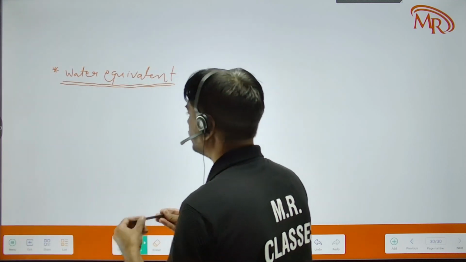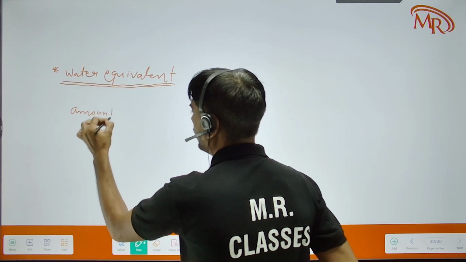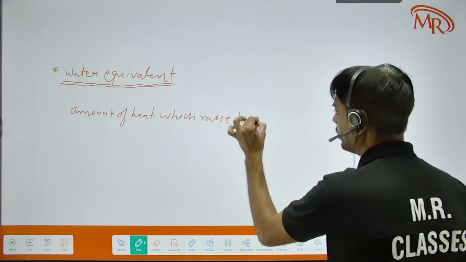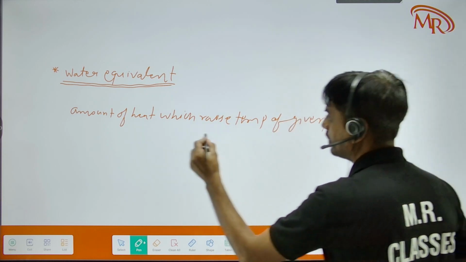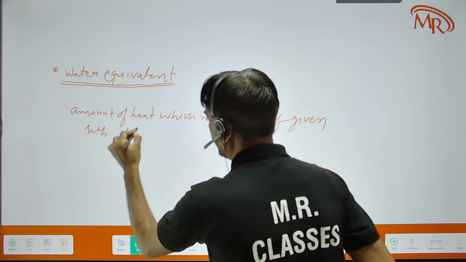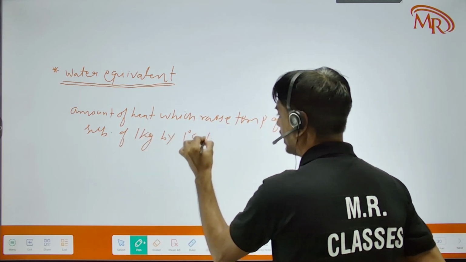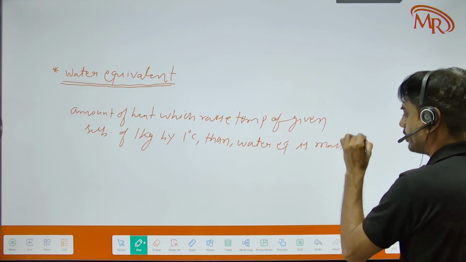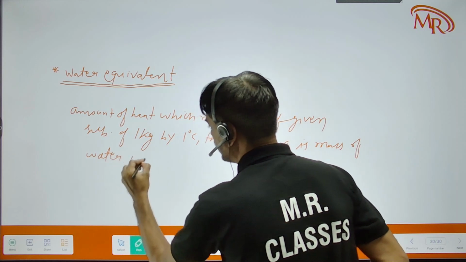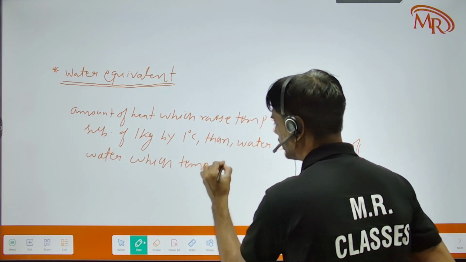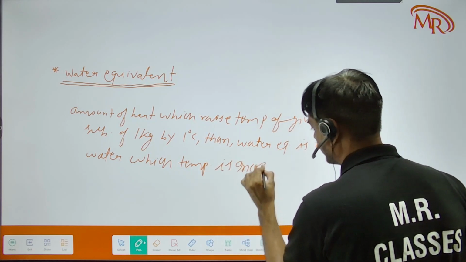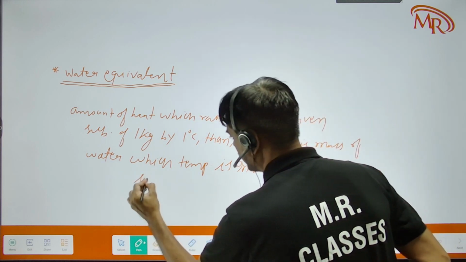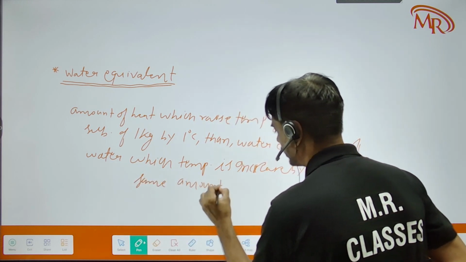That means the amount of heat which raises the temperature of given substance of 1 kg by 1 degree Celsius, then water equivalent is the mass of water whose temperature is increased by 1 degree Celsius by the same given amount of heat.